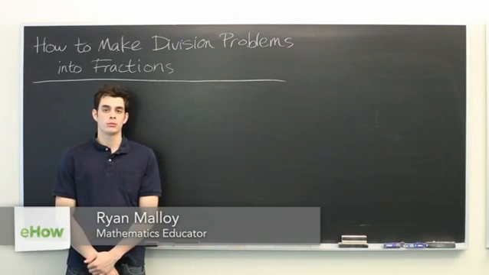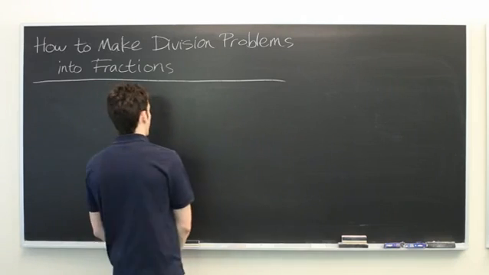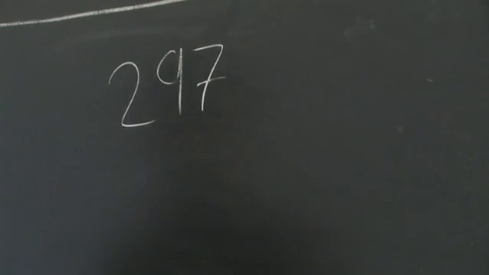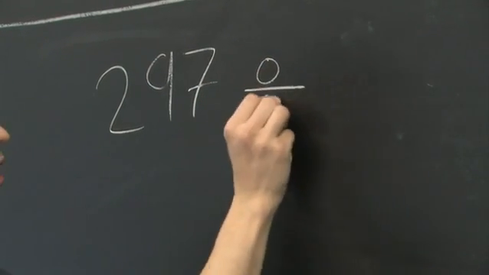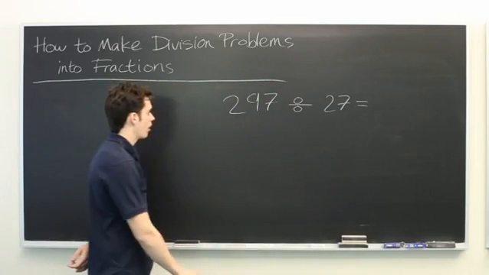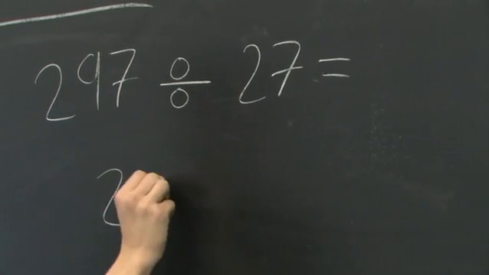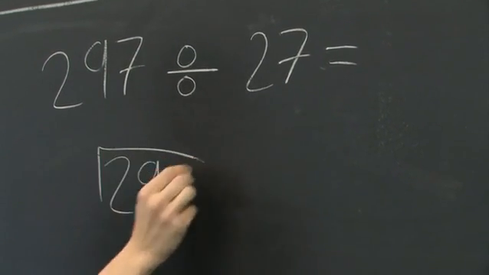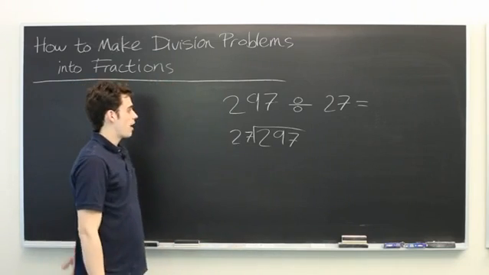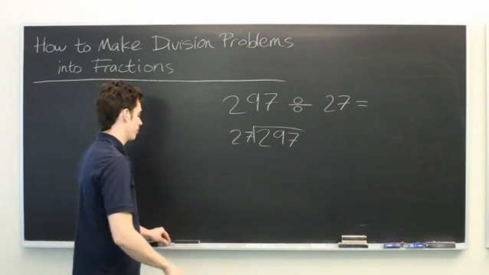In this video, we're going to discuss how to make division problems into fractions. Let's look at the problem 297 divided by 27. Another way that we might see this is in long division form. Regardless of how it's presented here, we can turn both of these problems into a fraction.